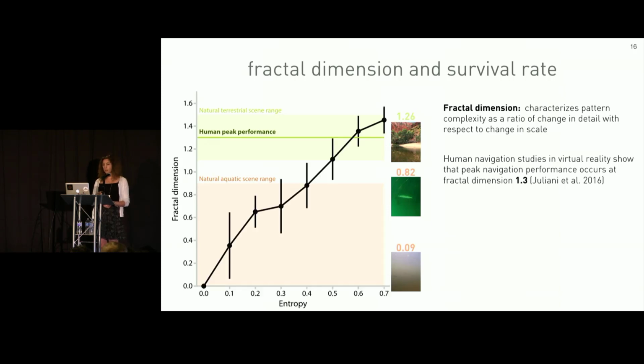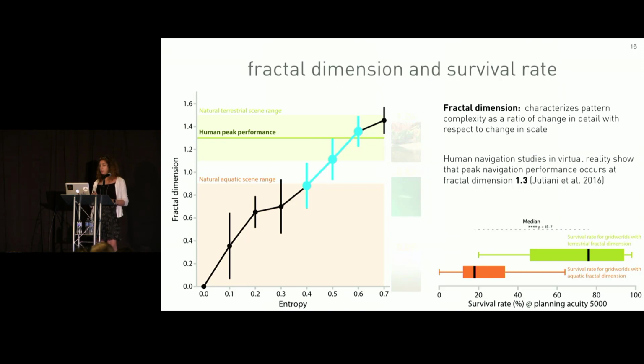The fractal dimension of our environments indicate that environments in which we see peak performance rates fall in the upper aquatic and terrestrial ranges. Now, if we were to compare survival rate in these two distinct fractal dimension ranges, we see that there's a significant difference in survival rate when environments have a terrestrial fractal dimension versus when environments have an aquatic fractal dimension.